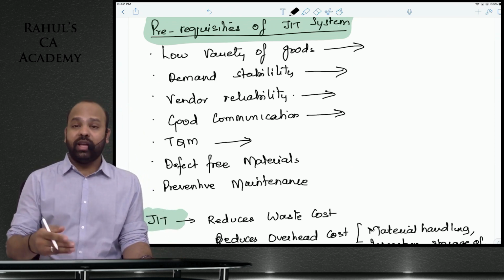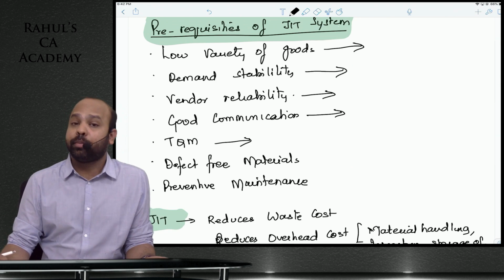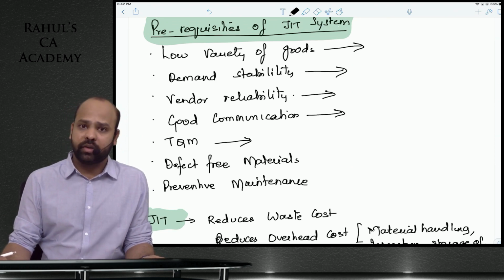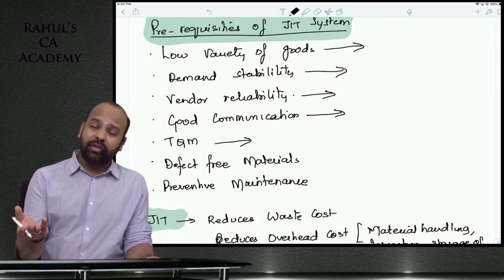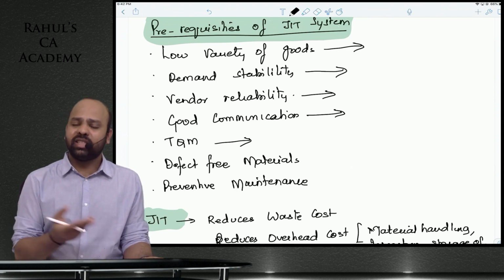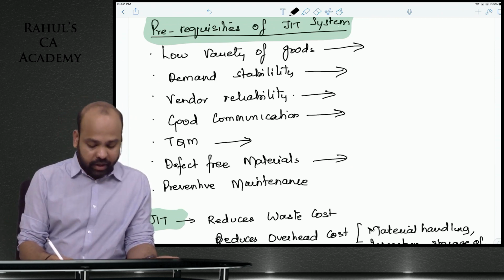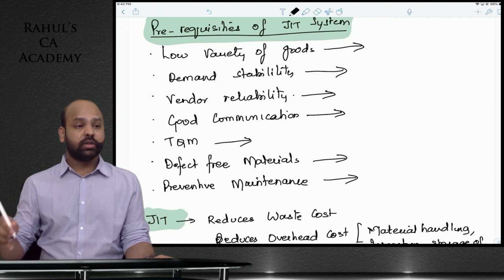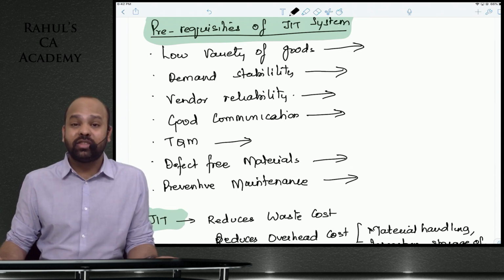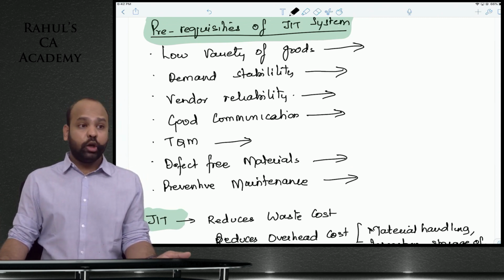TQM: you obviously are working towards manufacturing a proper product that does not have any defects. If you are manufacturing defective products, again, just-in-time will not be successful. Defect-free raw materials, preventive maintenance. What if at the last minute there is a machine breakdown and you have received a customer order?